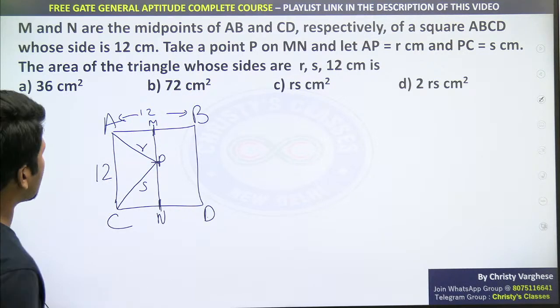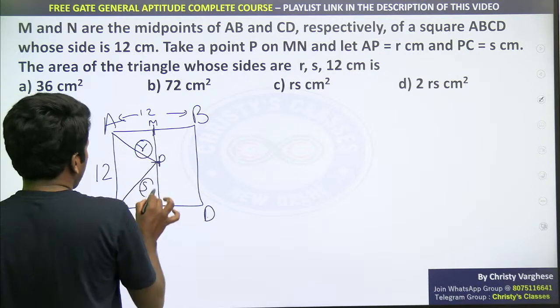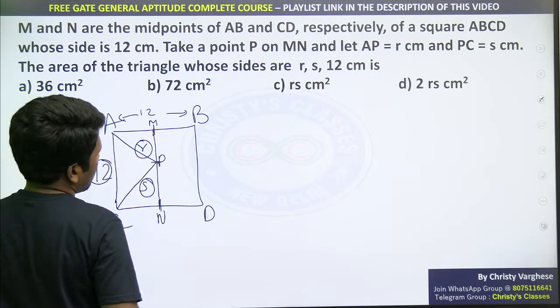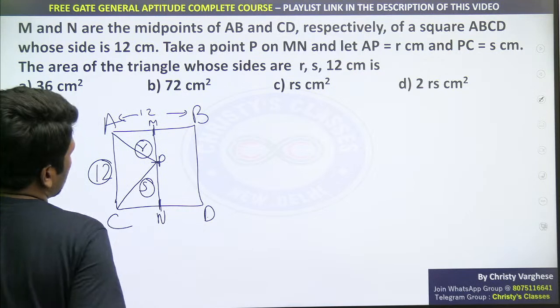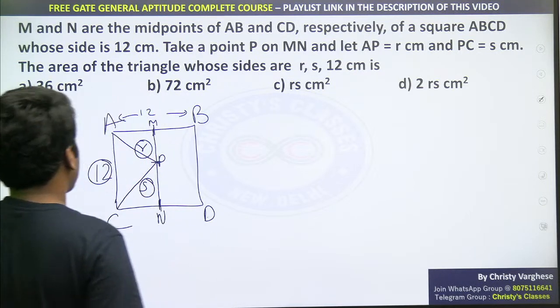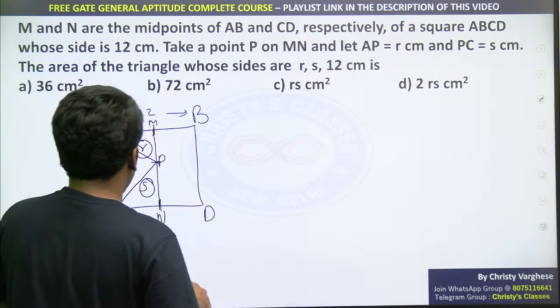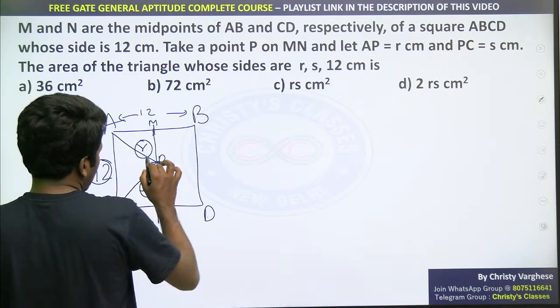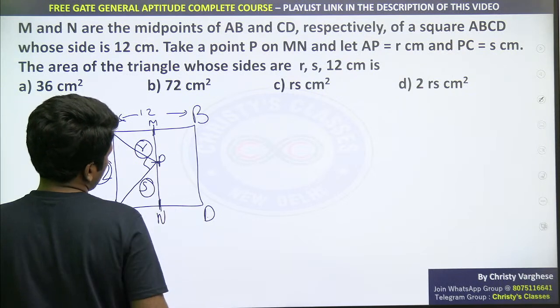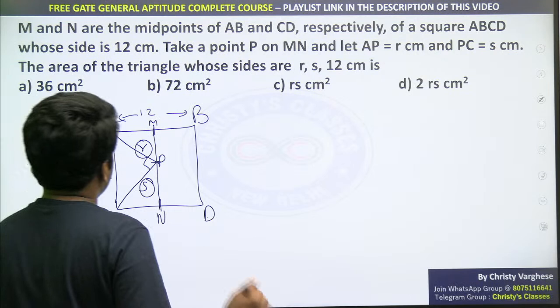Area of the triangle whose sides are R, S and 12. Actually, ये question बहुत ही simple question है. Some people may do this differently, but the easy way to do this question is, this is 90 degree for sure.